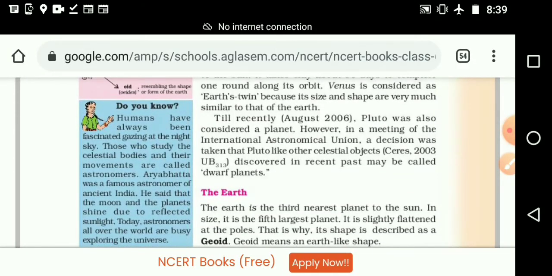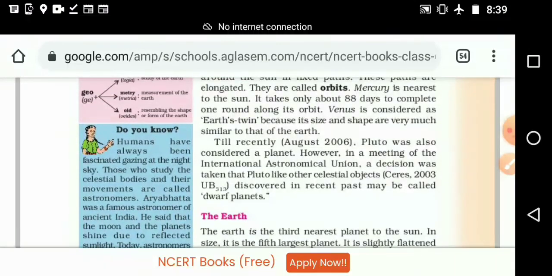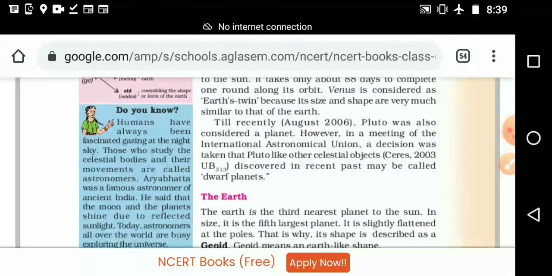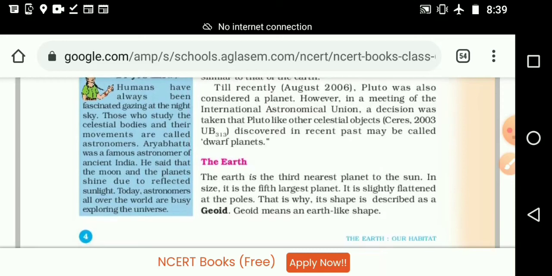When you say there are only 8 planets, your grandparents may object. Why? They learned that there are 9 planets, but we are studying 8 planets now. Which planet is not considered a full planet? Pluto. Pluto is not considered a full planet.